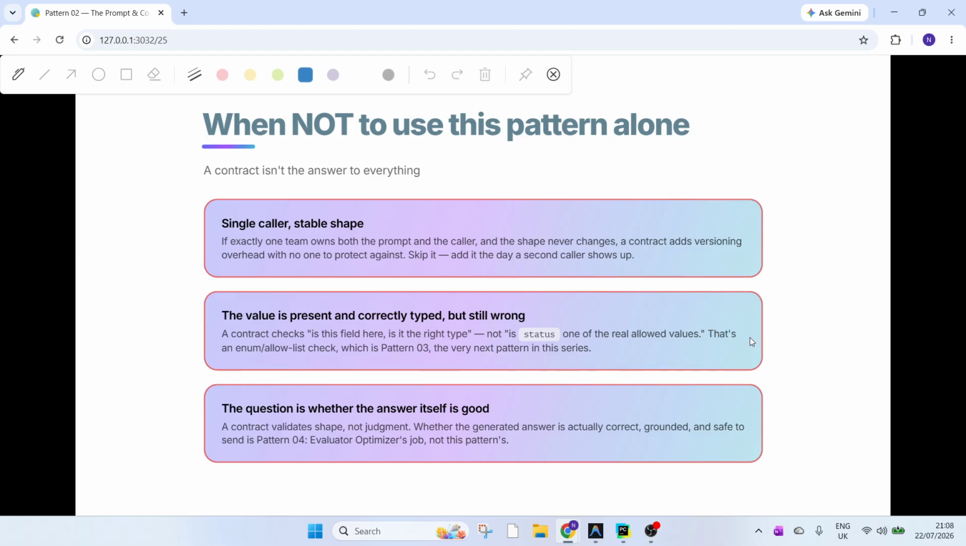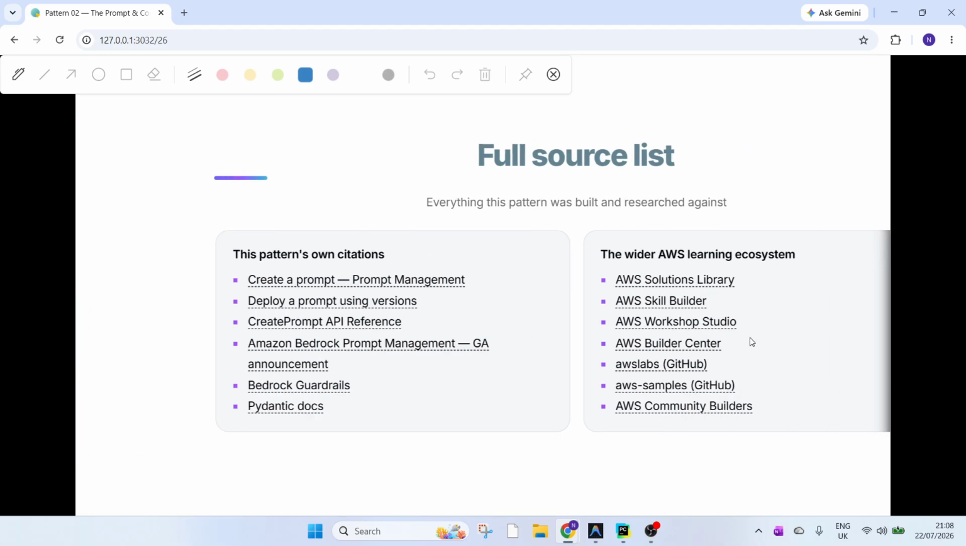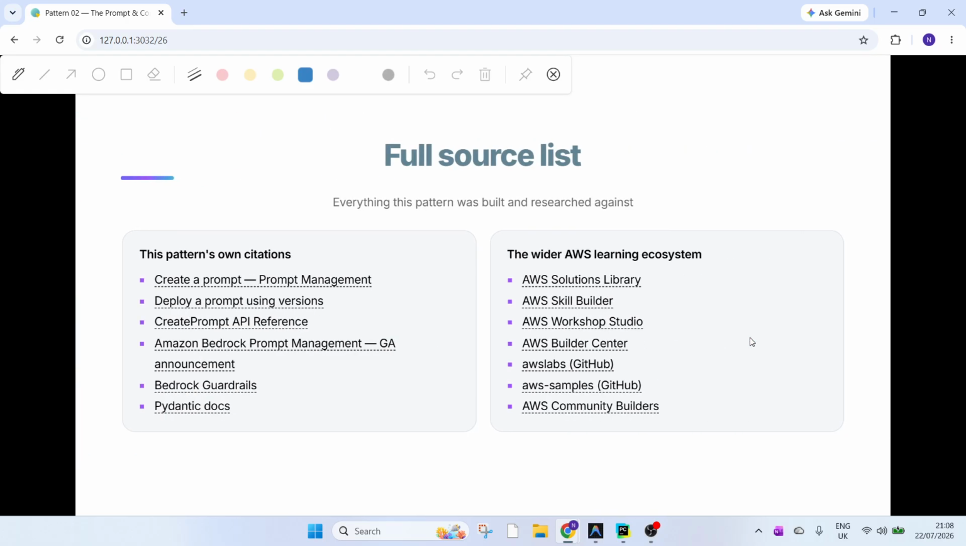Also, the other point is the question of whether the answer itself is good or not. We can't validate that via this pattern. This pattern is more about validating the contract of the input. One more thing before we move to the next pattern series: we might record some hands-on local demos also once we reach a certain point in time.